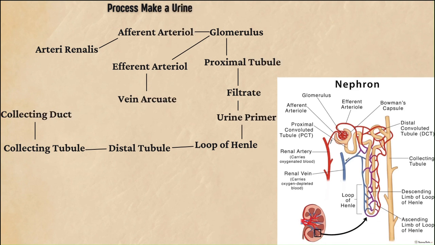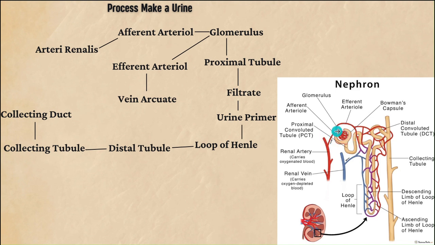This is the process of making urine. The process of urine formation begins when blood enters the kidney via the renal artery. This blood then flows into a microscopic vessel called the afferent arteriole. From the afferent arteriole, blood enters the glomerulus, a capillary network where the first step, filtration, occurs.